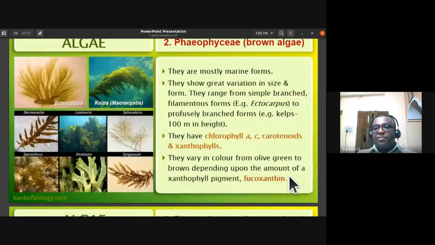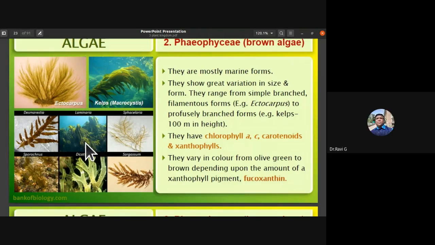Then we have the Phaeophyceae, which is also called brown algae. Some of the examples that you have to remember for this brown algae are the filamentous form Ectocarpus, and the kelps, Macrocystis, which is nearly 100 meters in length. So the largest algae, the kelps, Macrocystis. Then you can remember Dictyota. Dictyota has dichotomous branching. Okay, so you can also remember Sargassum.